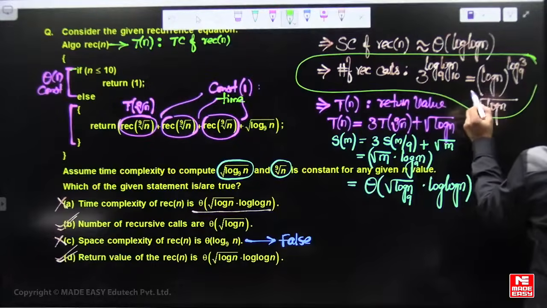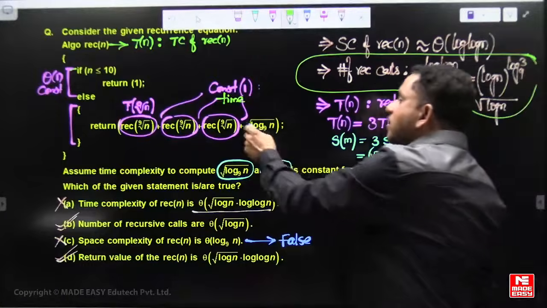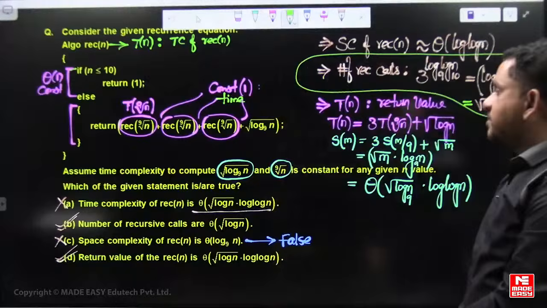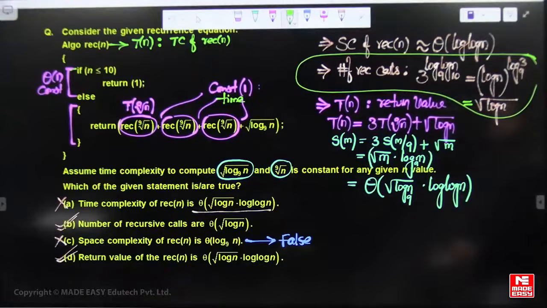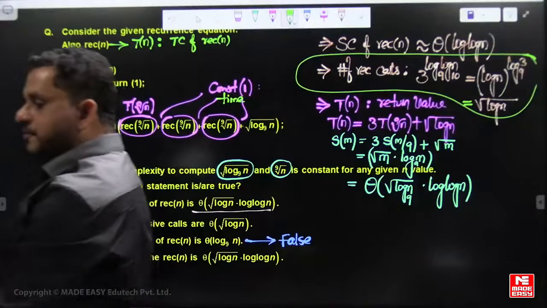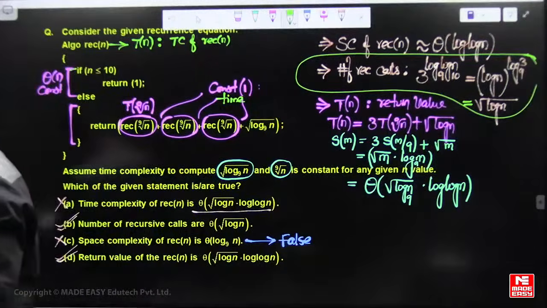Number of recursive calls is a complete ternary tree of log n base 9 levels. So that means 3 to the power of log n base 9, and log 3 base 9 is 1 by 2, right?